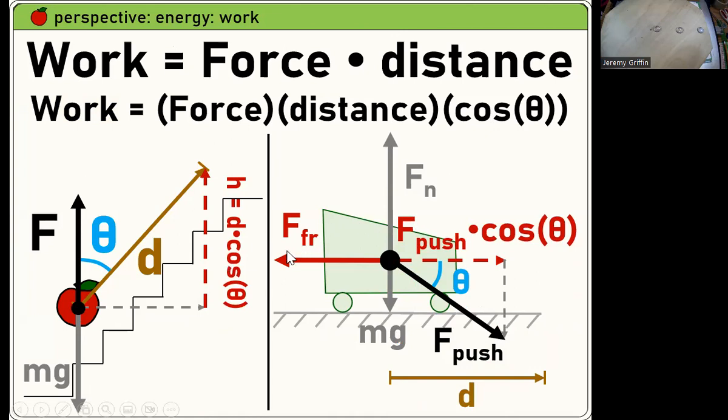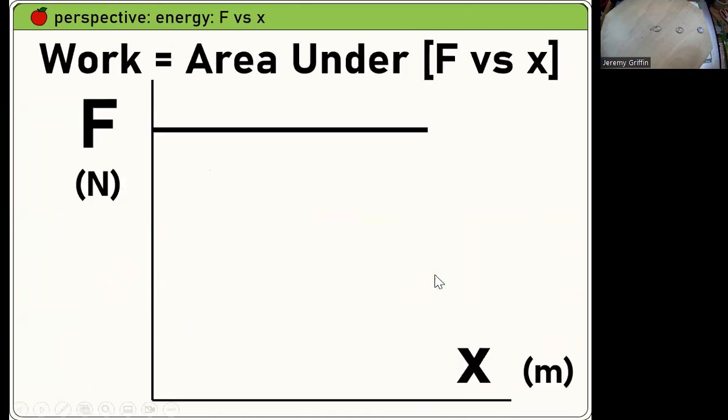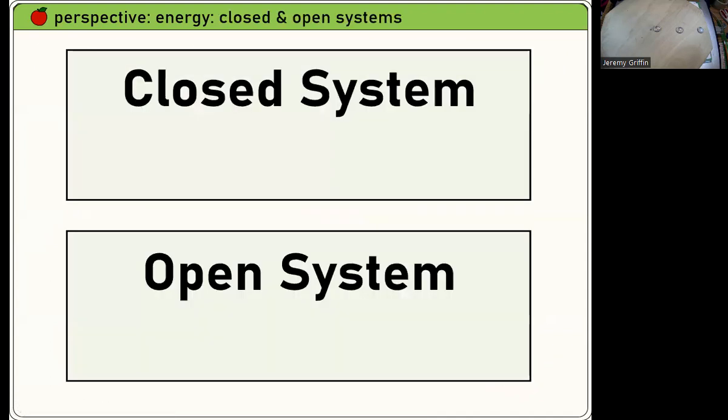So I'll give you an example of each, right? Attached to the distance here, attached to the force here. As you're moving these objects around, you're doing work on those objects, transferring energy into them, maybe changing height, changing speed, something like that. If you ever see a force versus distance graph, the area under that represents the energy transfer into or out of the system. So it could be the work done, energy transfer.